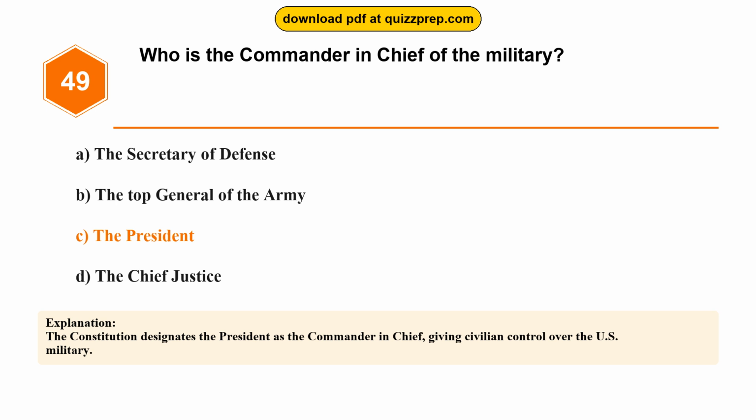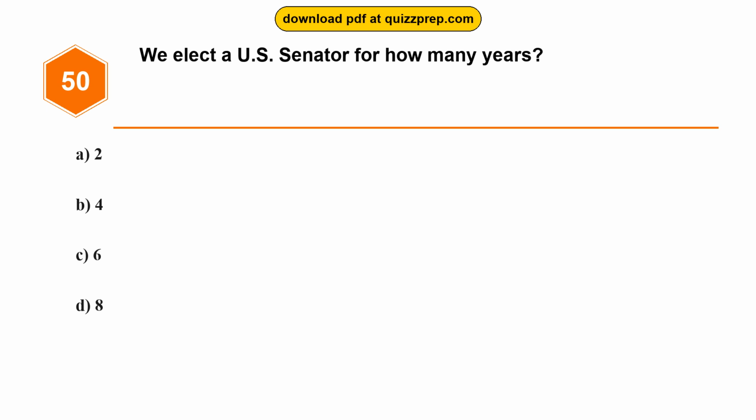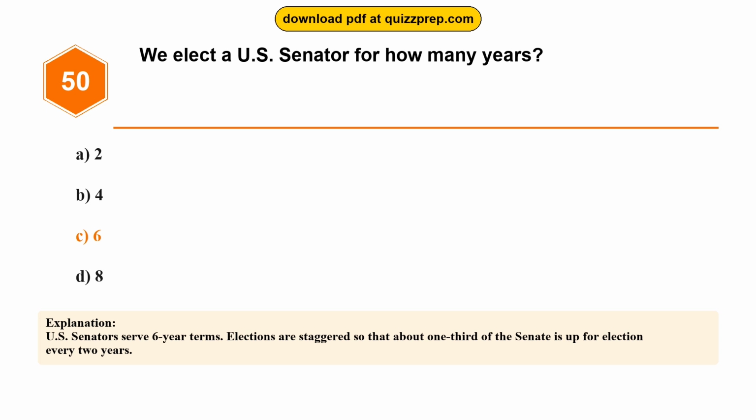Question 50. We elect a U.S. Senator for how many years? Option A, 2. Option B, 4. Option C, 6. Option D, 8. The correct answer is option C, 6. U.S. Senators serve 6-year terms. Elections are staggered so that about 1/3 of the Senate is up for election every 2 years.